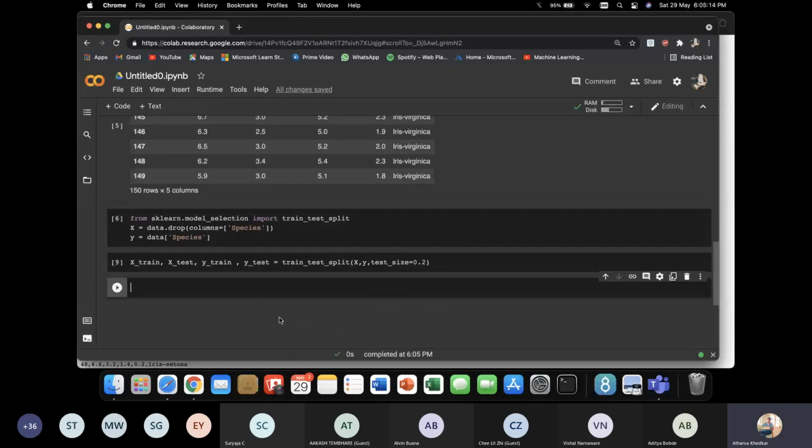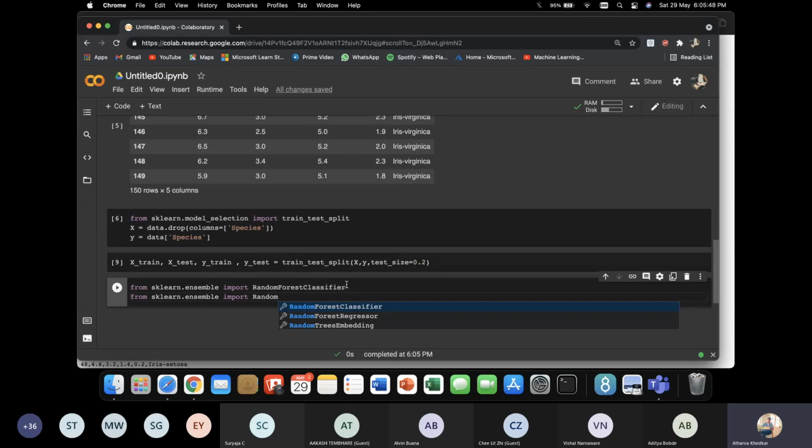Okay, now we need our model. So let's import our model. As Aditya told you, these are called ensemble methods, and in sklearn.ensemble we have our random forest classifier and regressor both here. So let's import both. We'll do regression also, and we'll do it on Boston house price, just to give you an idea that it could be used on both. So import RandomForestRegressor.